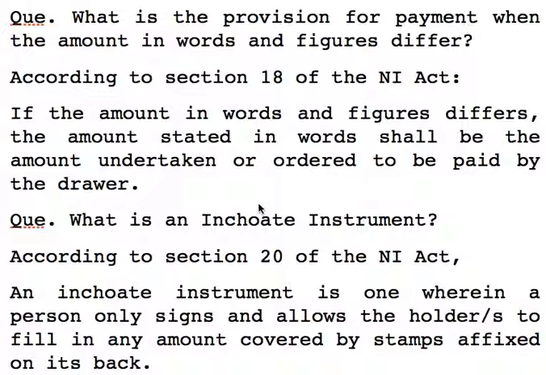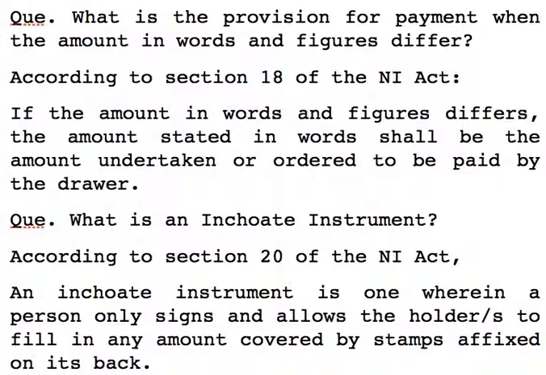And one more type of instrument is the inchoate instrument. An inchoate instrument is one wherein a person only signs and allows the holder to fill in any amount covered by stamps affixed on its back. Means stamps are there which cover up to a specified amount.